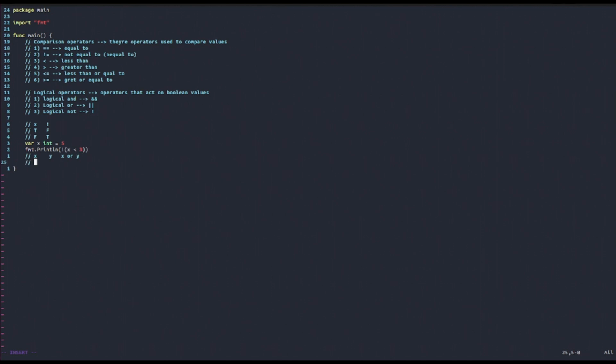So let's first cover the case where both x and y are true. Well, then x or y is true. This might sound a little counterintuitive if it's the first time being exposed to these operators, because in ordinary life, when you say this or that, you actually mean an exclusive this or that. You would not accept having both of them.